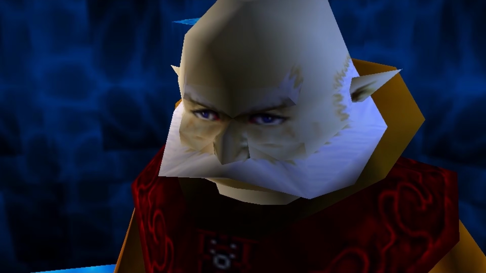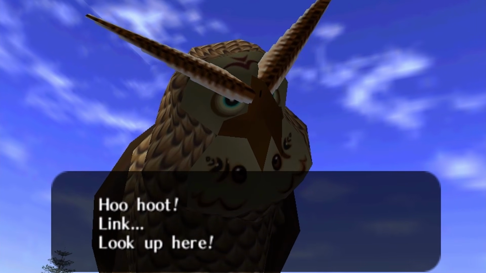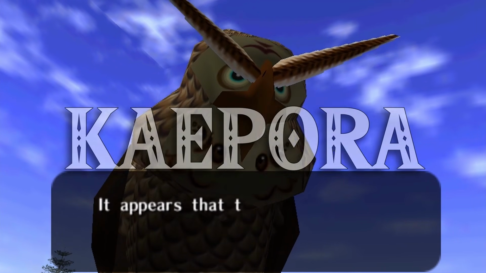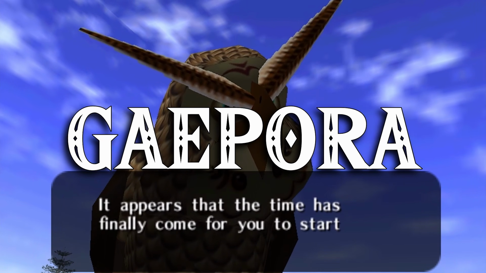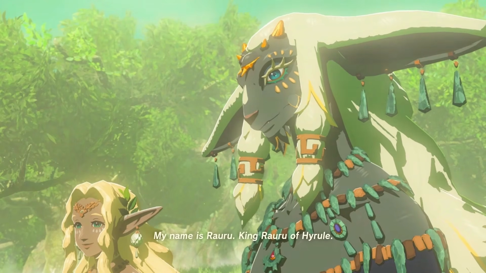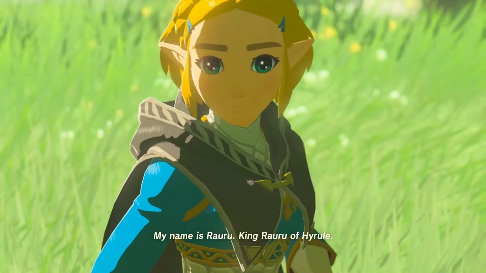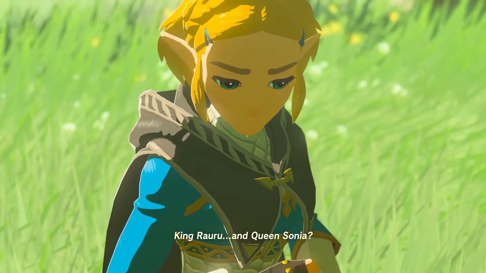Anyway. Gaepora's outfit is similar to Ocarina of Time's Rauru, while his face evokes some of Kaepora Gaebora. Yet his name isn't Rauru, Kaepora, or Gaebora. It's Gaepora, a fusion of Kaepora and Gaebora. This is how strictly they follow the rule. So giving the founding king of Hyrule the name of Rauru is incredibly strange, more so when I remind you that both uses of the name come from stories that are very similar to one another.